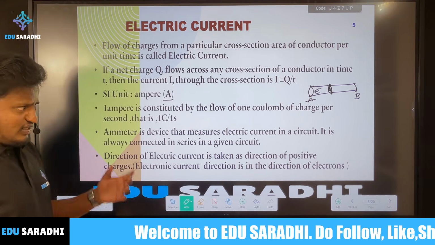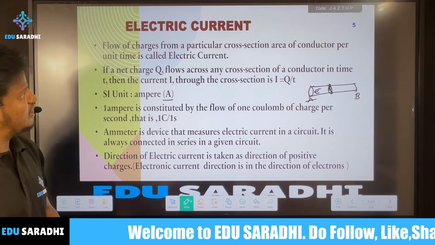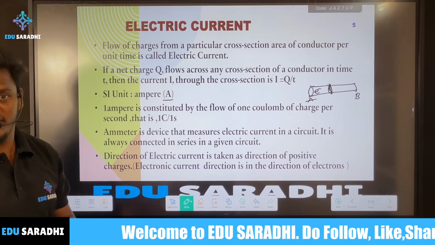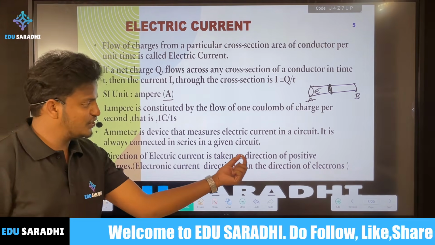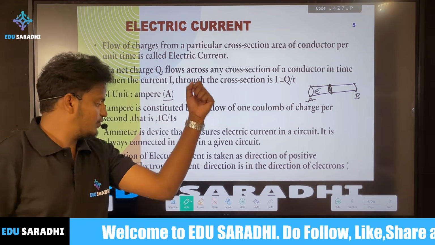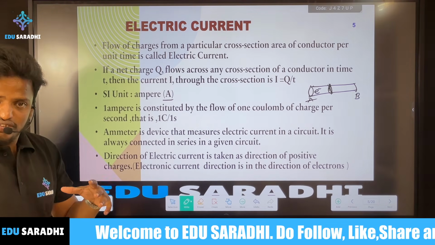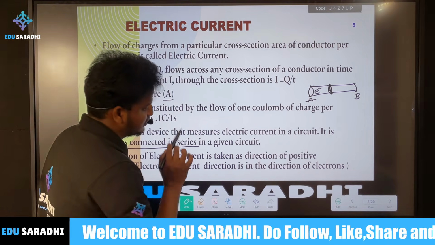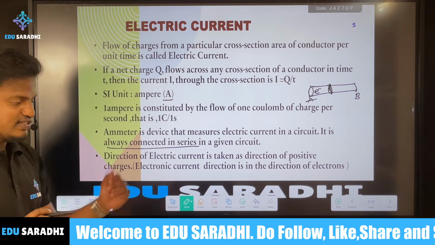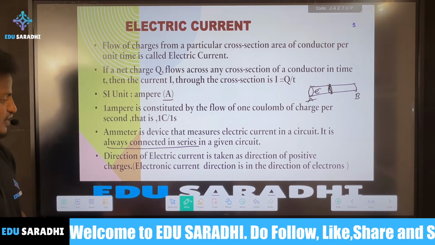How do we measure this electric current? There is a separate device, that is an ammeter. An ammeter helps to measure the electric current in a circuit. Which position should we connect it in? It should always be connected in series. We'll discuss the reason for connecting in series.